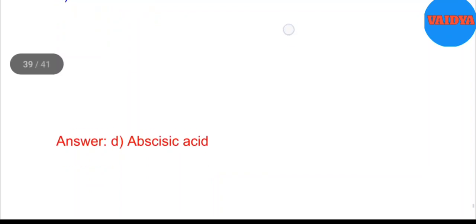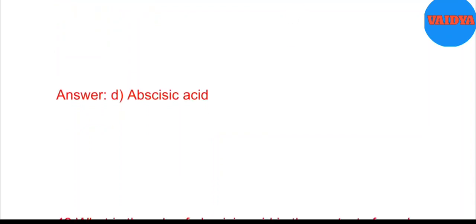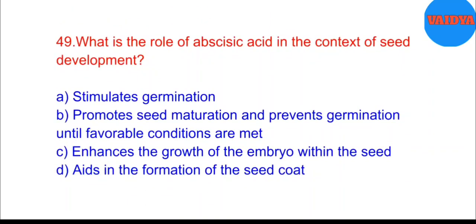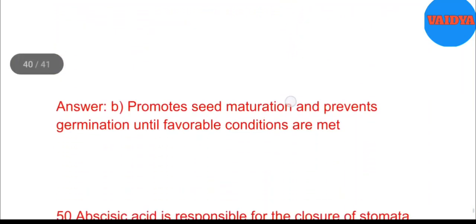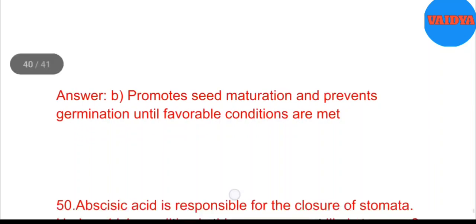D. Abscisic acid. Answer. D. Abscisic acid. 49. What is the role of abscisic acid in the context of seed development? A. Stimulates germination. B. Promotes seed maturation and prevents germination until favorable conditions are met. C. Enhances the growth of the embryo within the seed. D. Aids in the formation of the seed coat. Answer. B. Promotes seed maturation and prevents germination until favorable conditions are met.